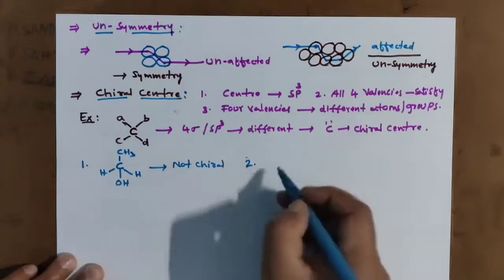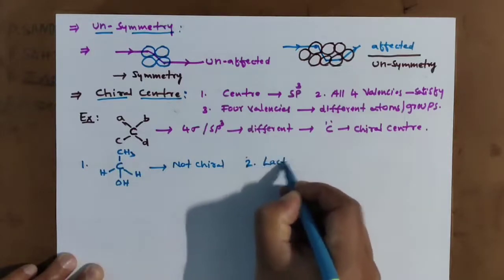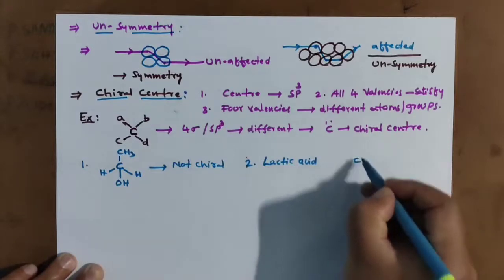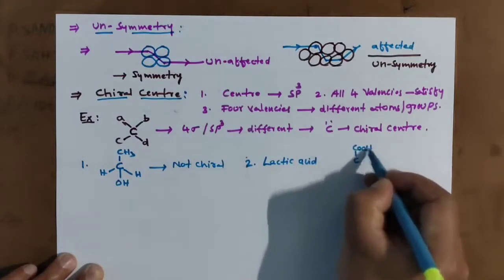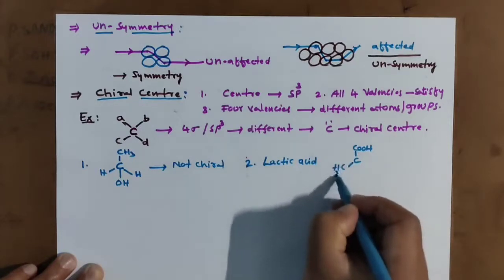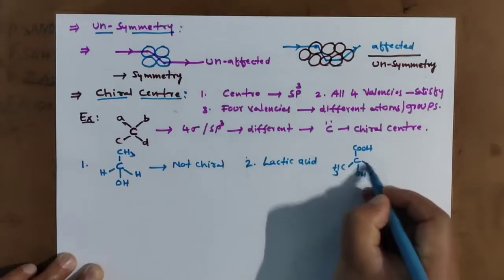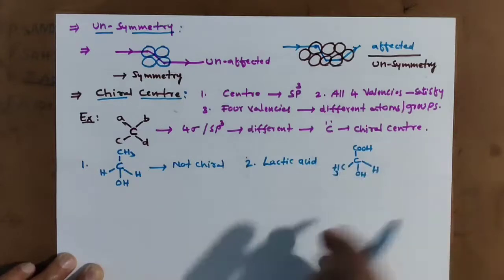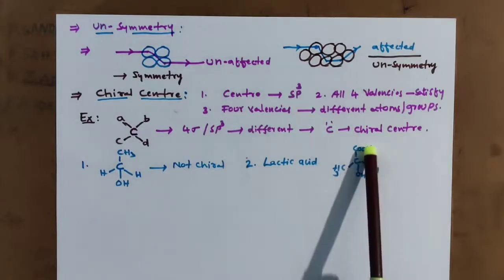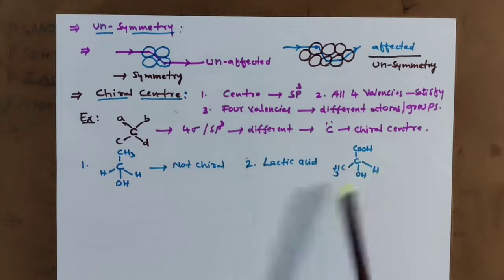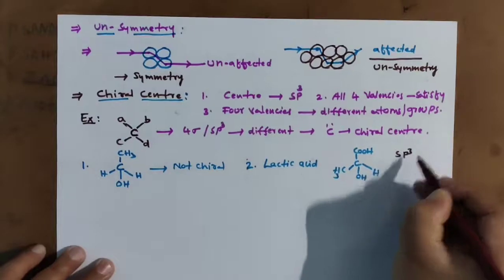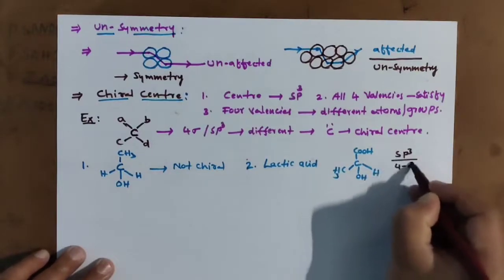I am taking lactic acid here. Carbon, COOH, and here CH3, and here OH, here H. See here, now this center has a COOH group, CH3, H, OH. sp3 is there, and 4 different groups are there.